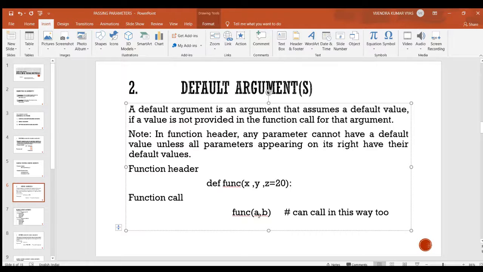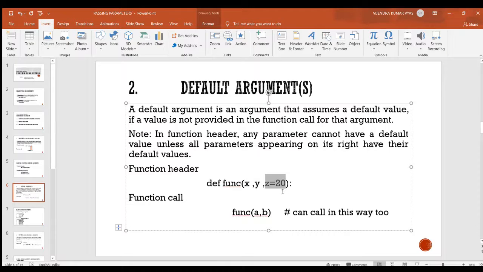So here you see with the help of this definition, a default argument is an argument that assumes a default value if a value is not provided in the function call. So here this third argument is not passed or it is skipped, because the third parameter is having default value or it is a default parameter.